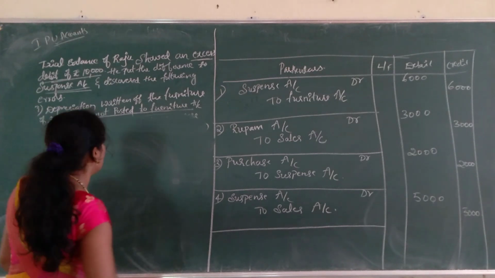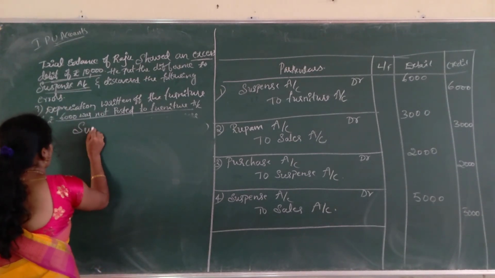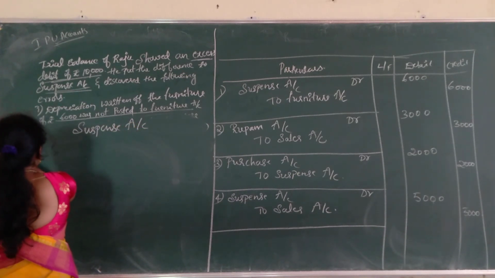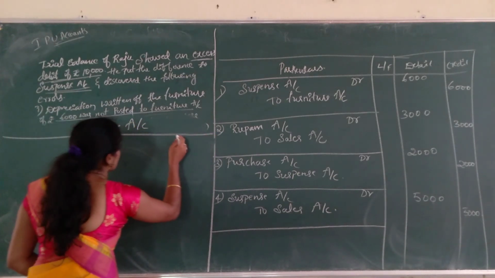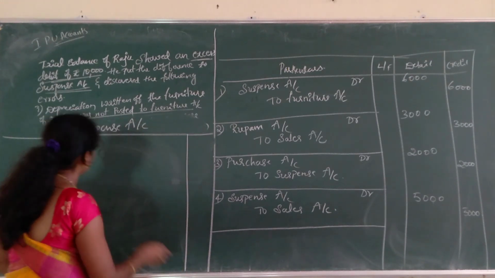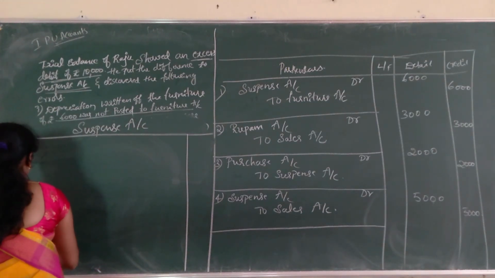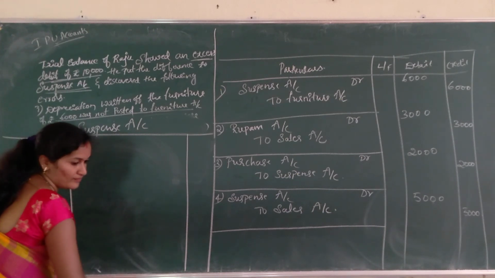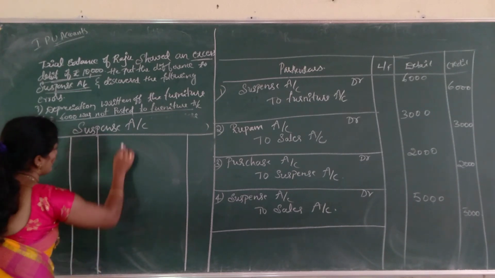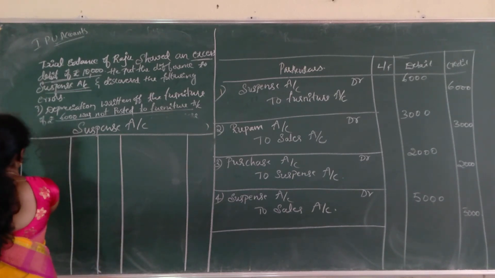So, suspense account. This is a ledger account: date column, particulars column, amount, date, particulars, amount.